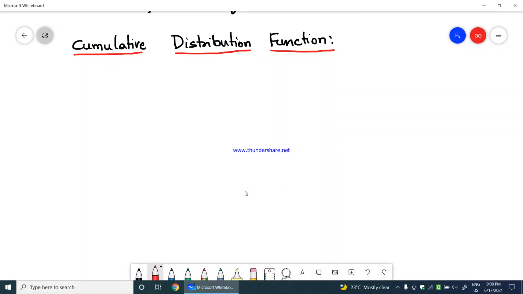What is the cumulative distribution function? First of all, we'll write the definition. Okay, the cumulative distribution function, we can also call this the continuous distribution function. Okay, now the cumulative distribution function, so I'll use a short form of that.